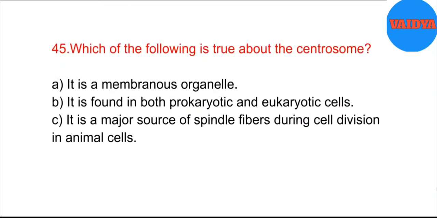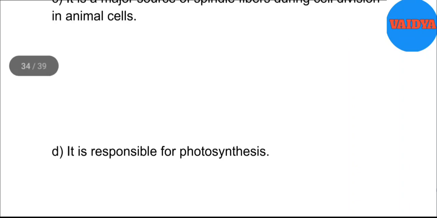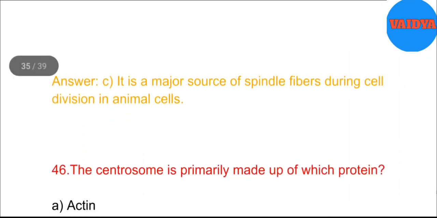45. Which of the following is true about the centrosome? A. It is a membranous organelle. B. It is found in both prokaryotic and eukaryotic cells. C. It is a major source of spindle fibers during cell division in animal cells. D. It is responsible for photosynthesis. Answer. C. It is a major source of spindle fibers during cell division in animal cells.